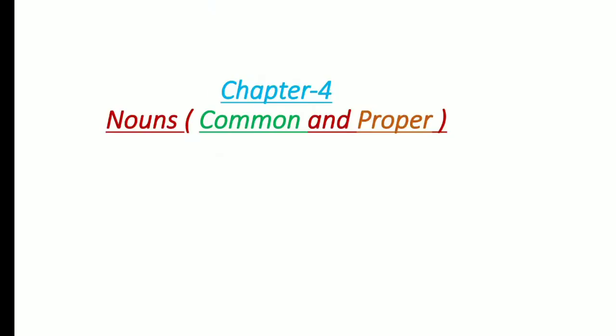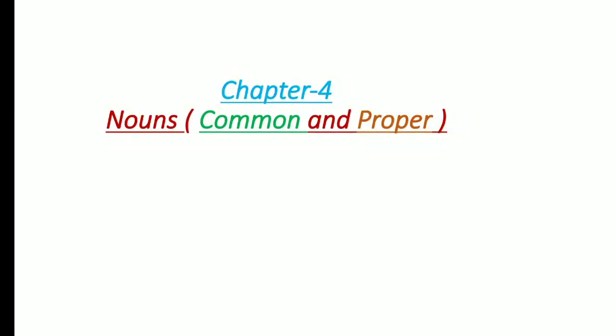So children, today we start with the chapter number 4, which is nouns, common and proper. So yes, we are going to talk in detail about the various kinds of noun. Kinds means types. Like suppose there are many types of ice creams like chocolate, butterscotch, vanilla, strawberry, mango and many more which I can't remember currently, but many more are there. So these are types of ice creams. Like that we have types of nouns as well.